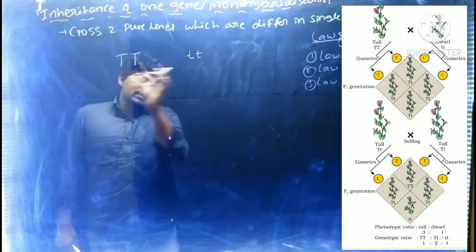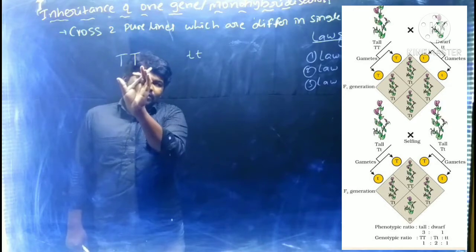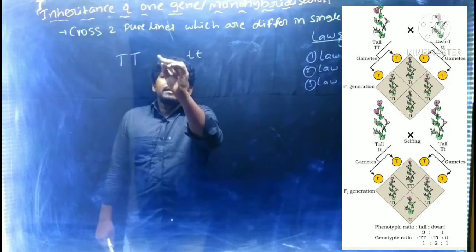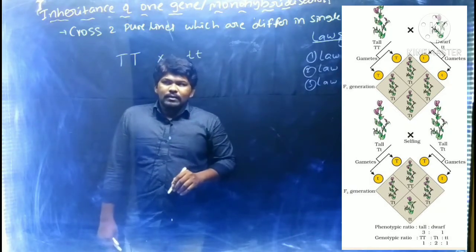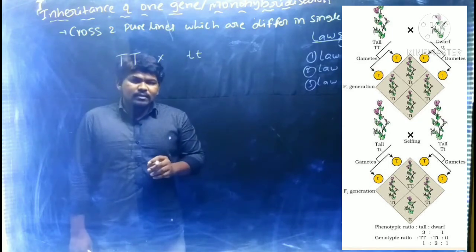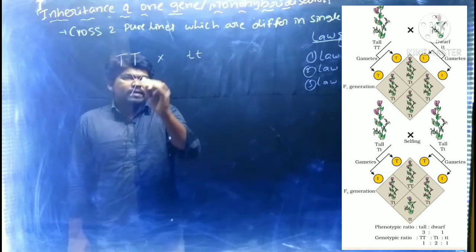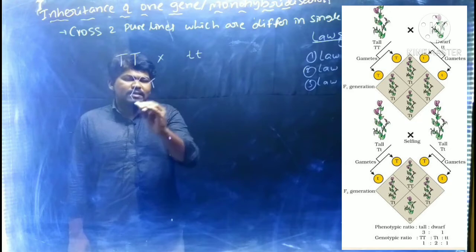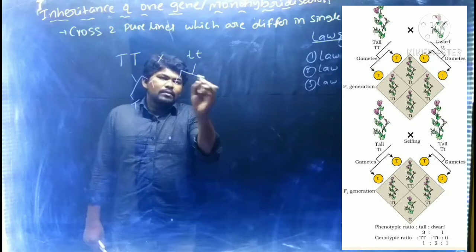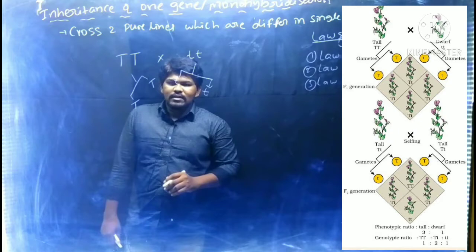He crossed the two pure lines, tall plant and dwarf plant. Tall plant genotype is capital T, dwarf plant genotype is small t. These are homozygous genotypes, and a homozygous plant will give similar type of gametes, or homogametes. 50% gametes will get capital T and the other plant's gametes all get small t.